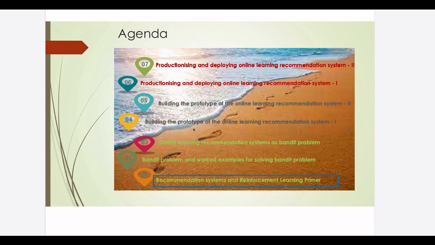And the last two posts, 6 and 7 of the series, would be about how to build production-grade code out of the prototype which we have built for this online learning or self-learning recommendation system. So here we will be building our code in Python scripts, and then we'll look at strategies of how you productionize this to build an application. So this is the overall path we would tread in this whole series.